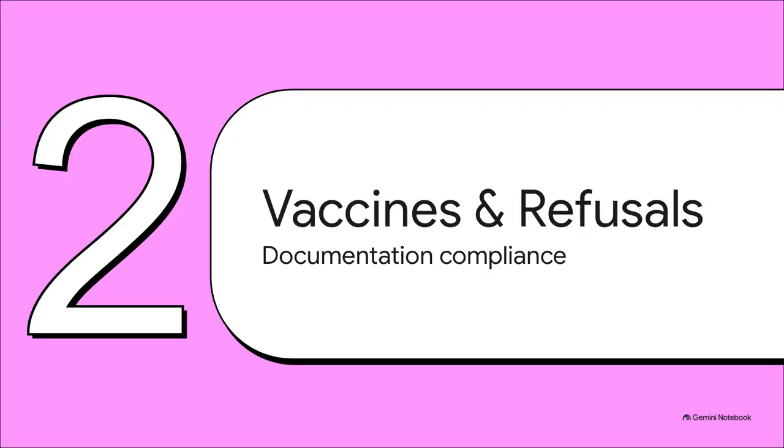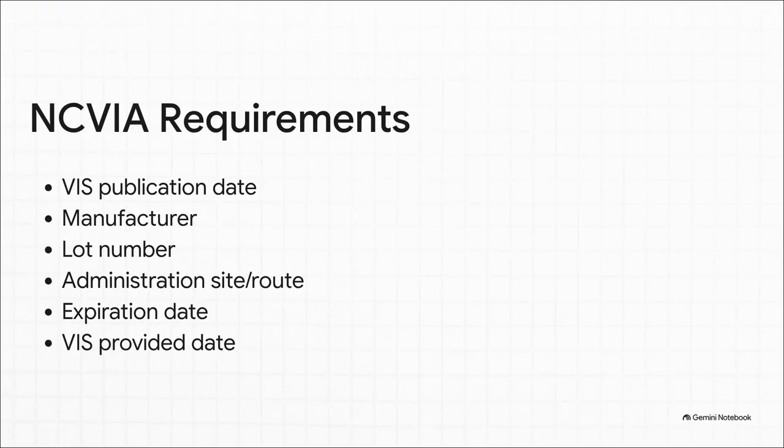Moving right along to Section 2, vaccine documentation and refusals, focusing on documentation compliance. So every single pediatric visit is an opportunity for vaccination, right? But the documentation for it is heavily regulated under the National Childhood Vaccine Injury Act. You can't just scribble "vaccine given" in the chart. By law, your documentation must reflect the Vaccine Information Statement, or VIS, publication date, the date it was actually provided to the family, the vaccine manufacturer, the lot number, the administration site and route, and of course, the expiration date. If you miss just one of these elements, that is a direct compliance failure.